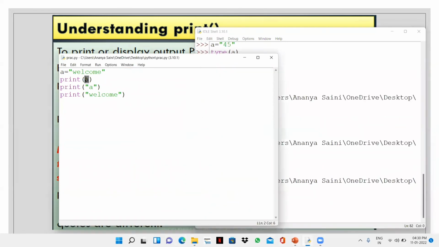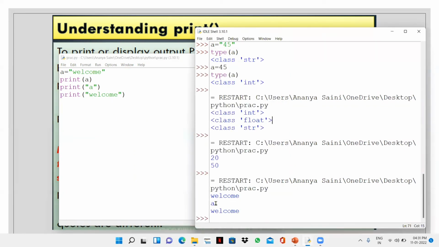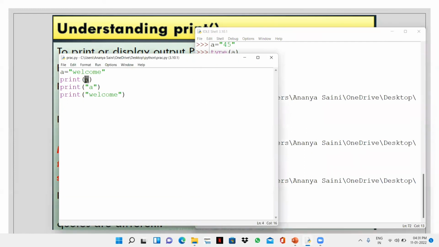First of all, the value of a is welcome. So it's going to give us the value of a, which is welcome. Now the second time, I'm not printing the value of a. I'm printing a. Now this green thing, this a is a string. It's not a variable anymore. Here a was treated as a variable. Now a is being treated as a string. And print a would mean just print the letter a. And if I write print welcome, anything inside the quotation will be treated as a string and it's going to print this welcome. So here a is treated as a variable and now a is treated as a string.